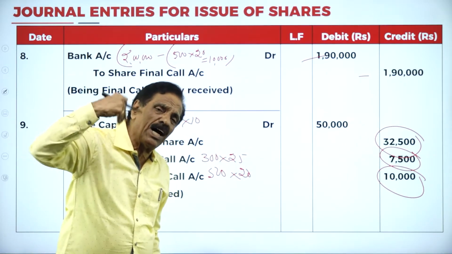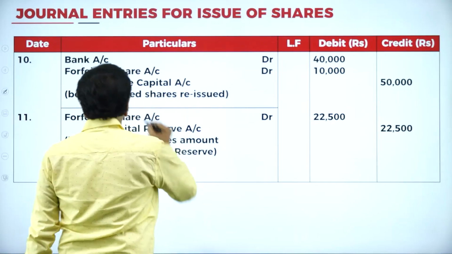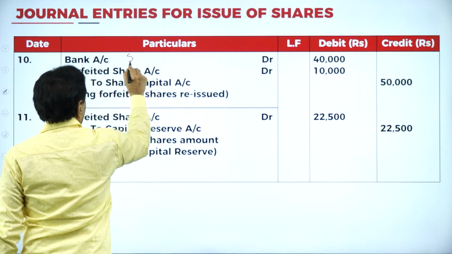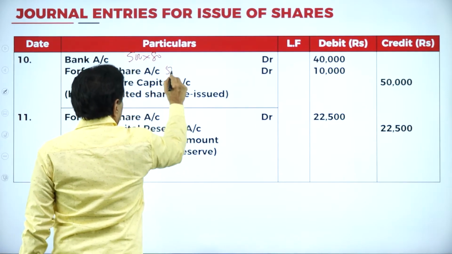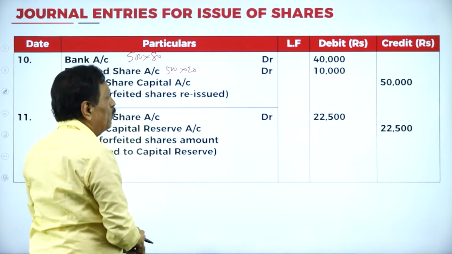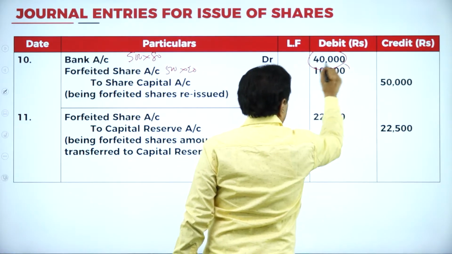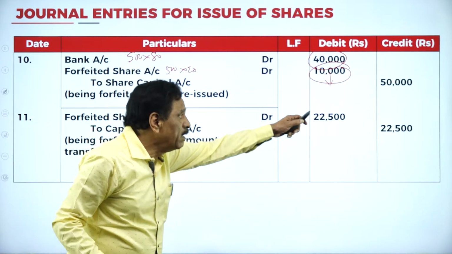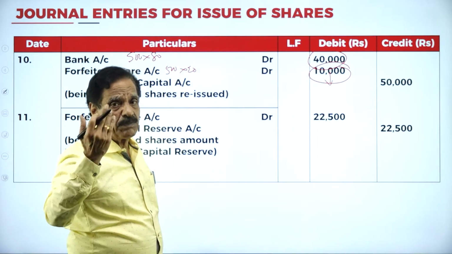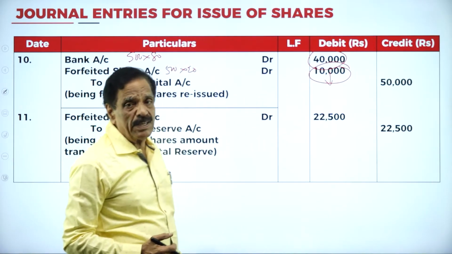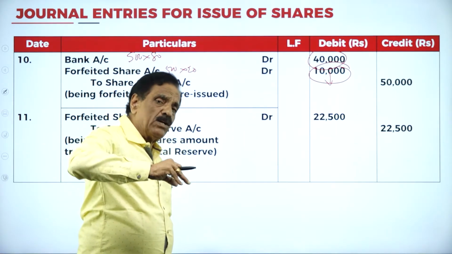It can be reissued to another party called Lakshmi at rupees 80. Entry for issue. Bank account debit, 500 into 80. We received. How much could you not receive? 500 into 20. So how much money did we receive? 40,000. How much could you not receive? 10,000 we could not receive. For how much money? 50,000. So the reissue would have been at rupees 100, but was made at rupees 80. We received 40,000. How much could you not receive? 10,000. Now, the excess money goes to capital reserve.